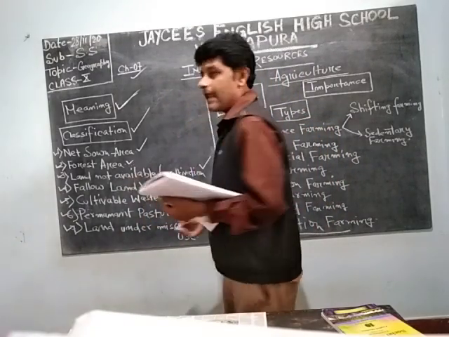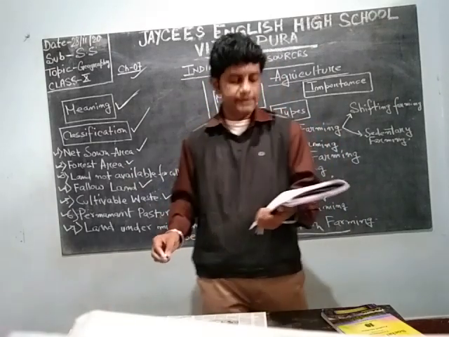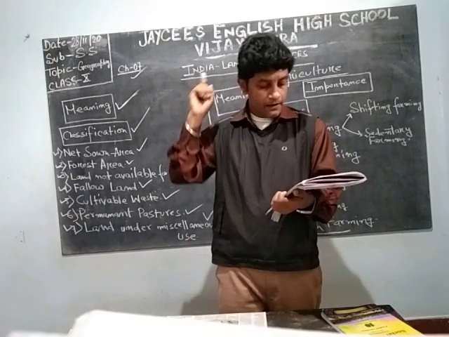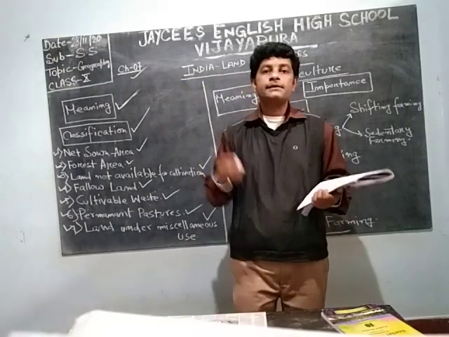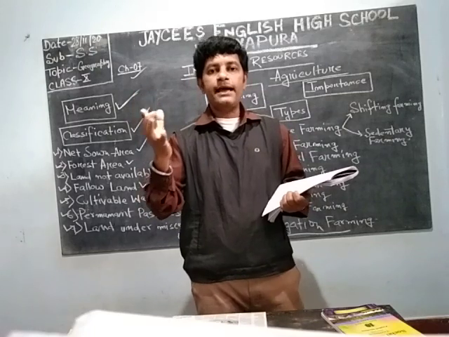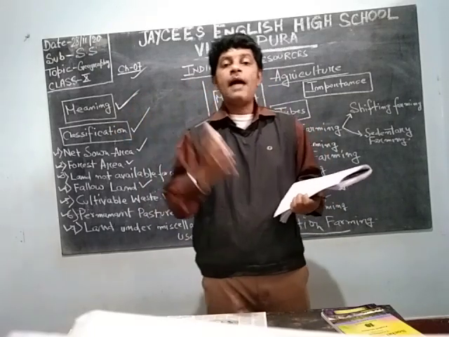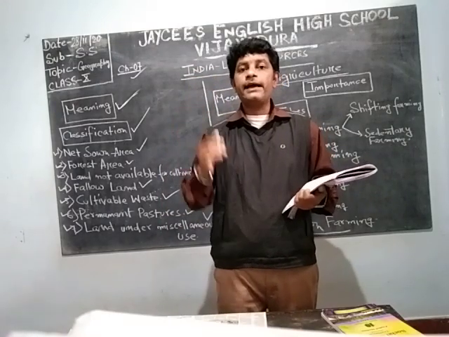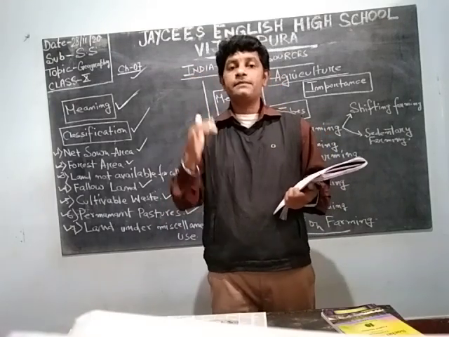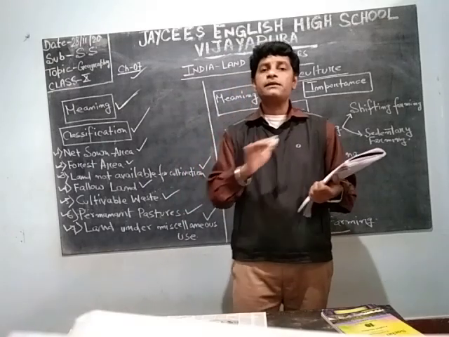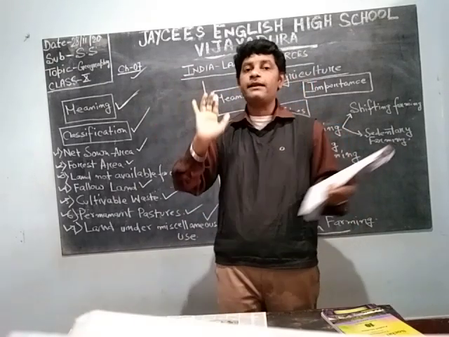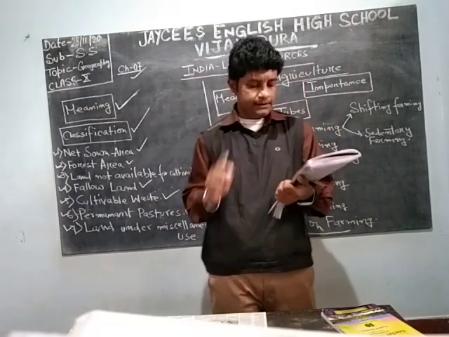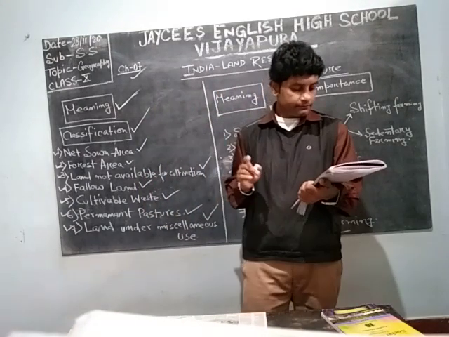The last one is the land for miscellaneous use. What is this land for miscellaneous use? It includes gardens. Gardens means orchards and plantation. In the Kashmir side we will get apple orchards, where only apple trees are there. If you go to Nagpur, you can see the orange orchards, which are only orange. Whatever you can see, a very vast area is being cultivated for one fruit or one vegetable. That is known as orchards.